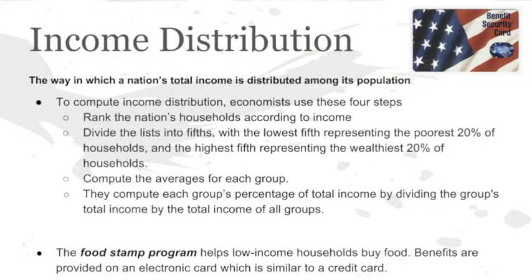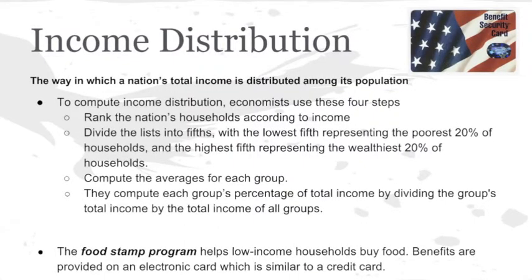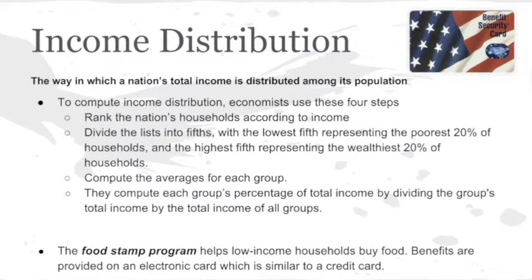Income inequality is clearly seen through these computations, and the food stamp program tries to reverse these effects by helping low-income households buy food. Benefits are provided on an electronic card, which is similar to a credit card.